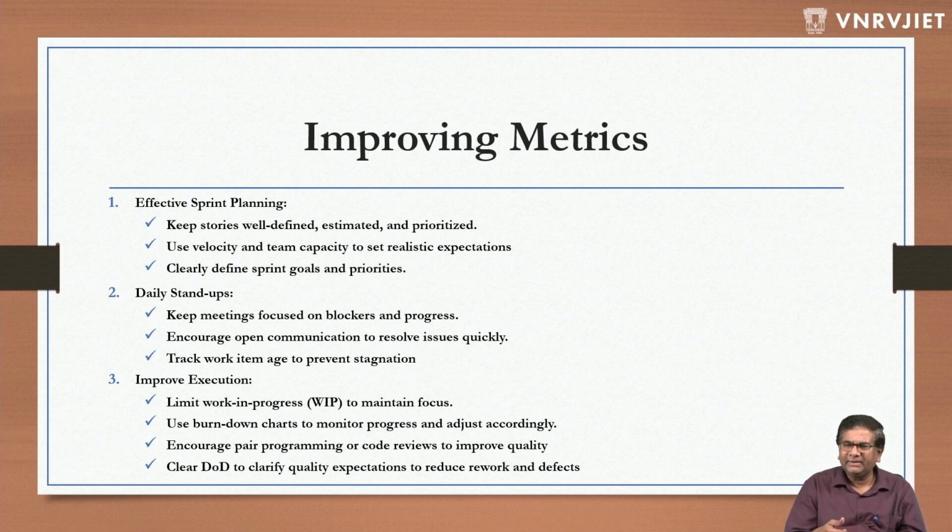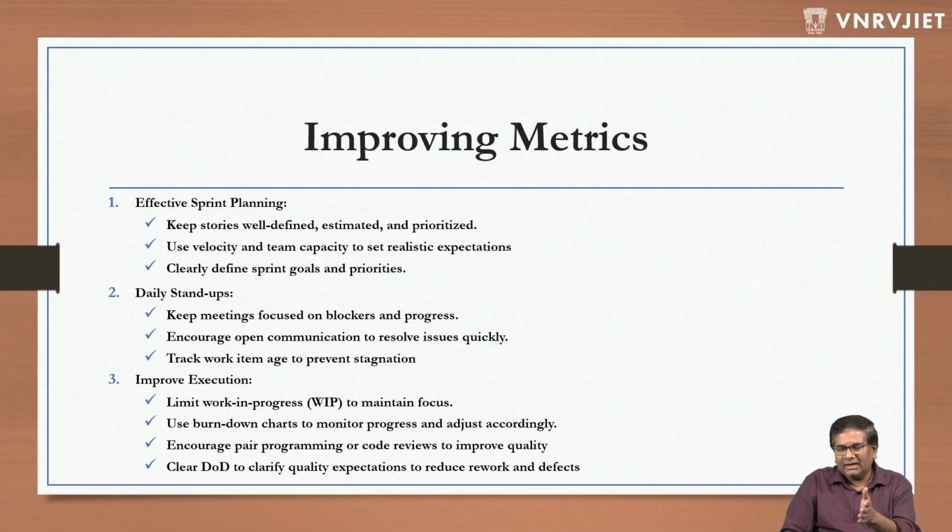Again, the definition of done could be there at the story level as well as the feature level, or the entire deliverable level. So it depends, right? You have to define them. Again, the team has the freedom to define all of them how they want, with the guidance of the product owner. The product manager won't come into the picture because he's a business person.